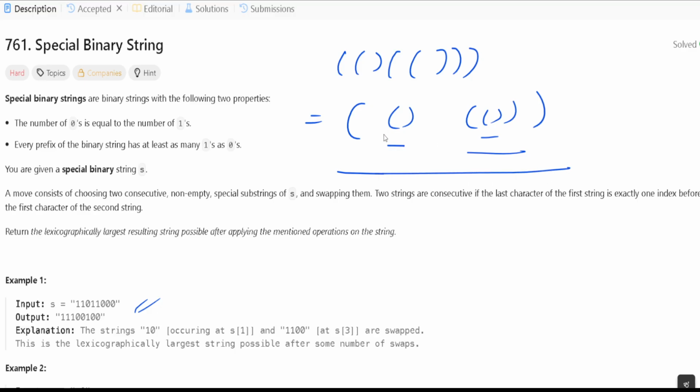So we want to split into valid balanced chunks like we have seen now, and recursively we will optimize inside, sort those chunks in descending order, and join them back, right? If we do that, it will check all the smaller primitive special strings. Because very first we split into valid chunks, and in a recursive way we check everything inside, and then we sort the chunks in descending order, so it will work. Okay, so let's try to understand how we will solve this problem.